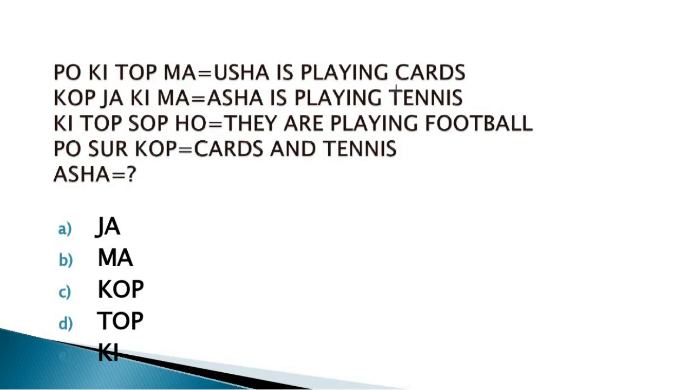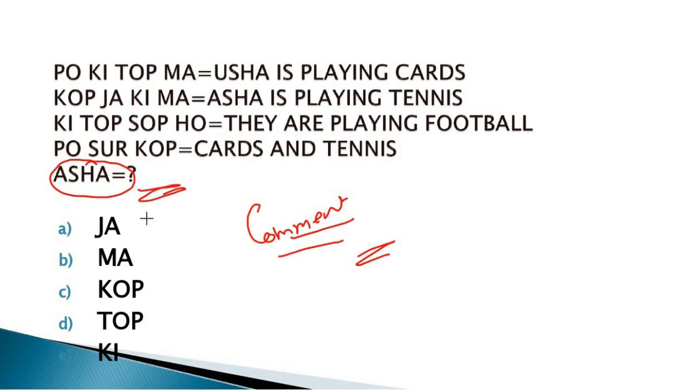POKITOPME, Usha is playing cards. The second statement is KOPJAKIMA means Asha is playing tennis. KITOPSOPTO, they are playing football. POSURKOP, cards and tennis, and you have to find the answer. और इस क्वेश्चन का आंसर आप खुद से करेंगे और खुद से इसका आंसर आप कमेंट बॉक्स में लिखेंगे कि व्हाट इज द करेक्ट आंसर फॉर दिस वर्ड आशा. क्लियर?